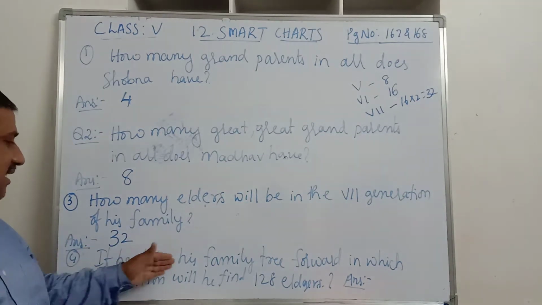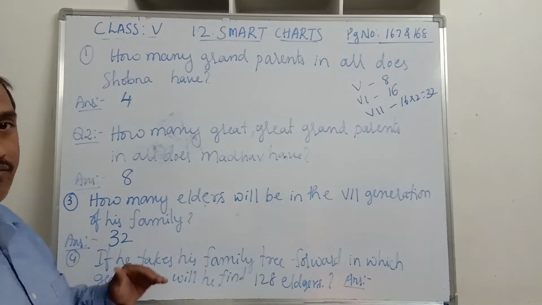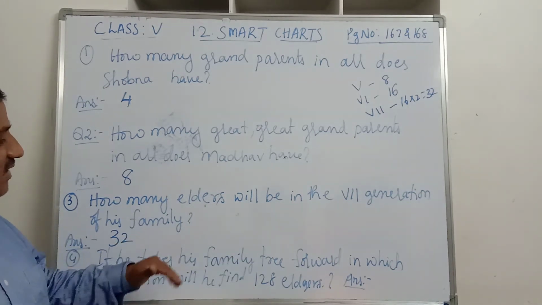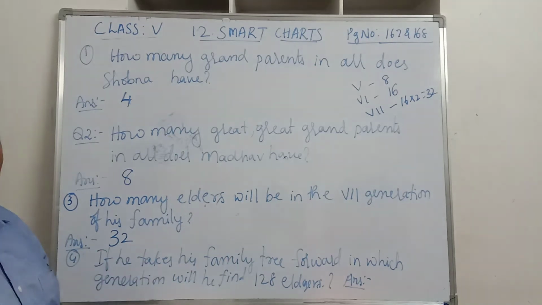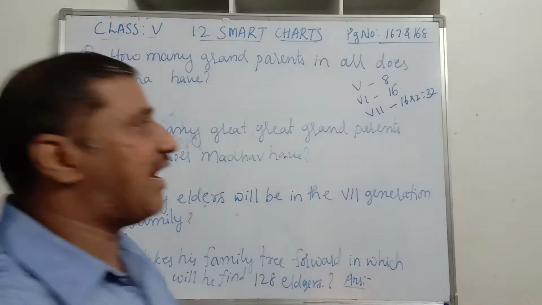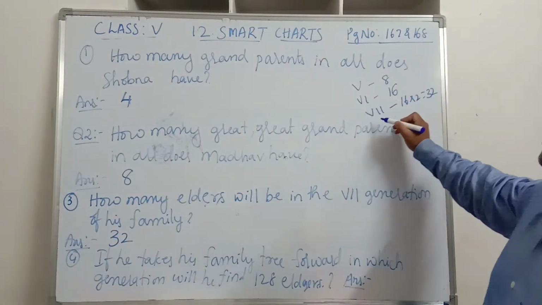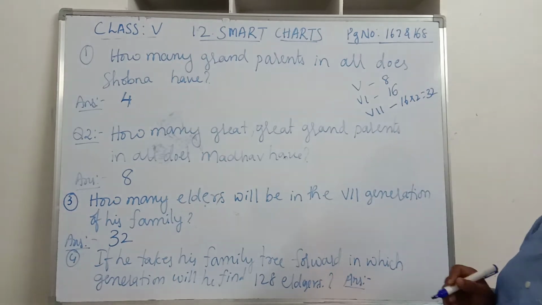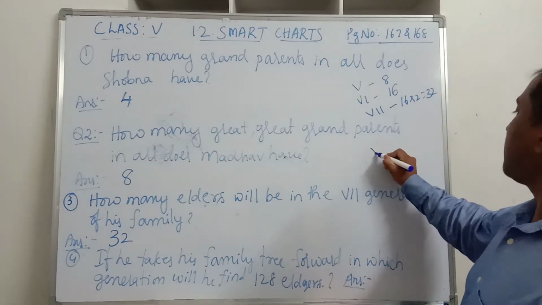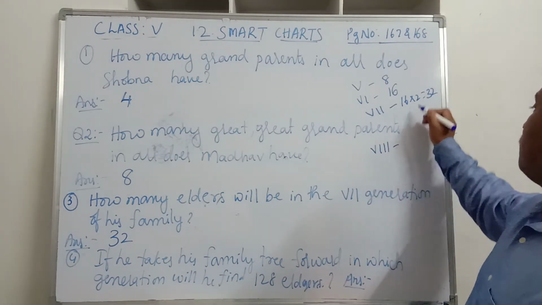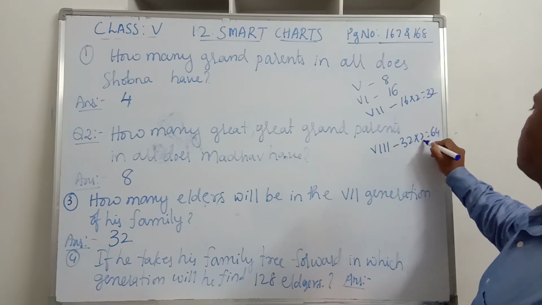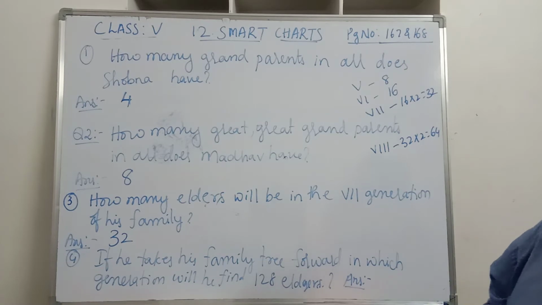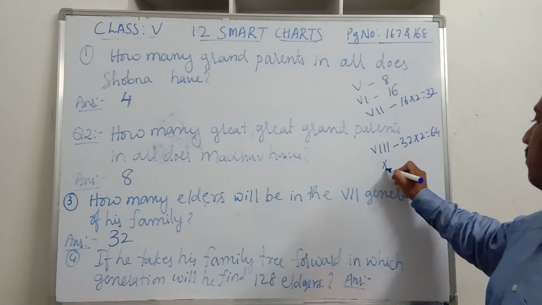The fourth question: if he takes his family tree forward, in which generation will he find 128 elders? So till the 7th generation we have 32 elders. In the 8th generation how many will be there? Double this 32, so 64 elders are there in the 8th generation. Then in the 9th generation how many are there?